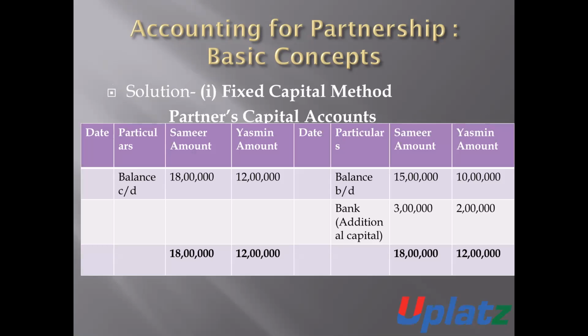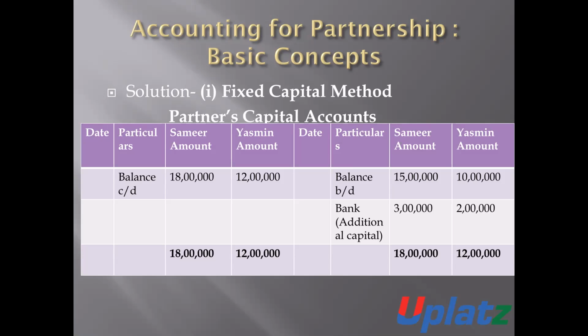Now, first we will prepare the partner's capital account on the basis of the fixed capital method. In the case of the fixed capital method, two accounts will be prepared. Number one is capital account. Number two is current account. The capital account contains only the opening balance of capital, and if there is any amount which is introduced as capital or the amount which is withdrawn from the capital, it will be entered. Otherwise, all other transactions are to be made in the partner's current account.